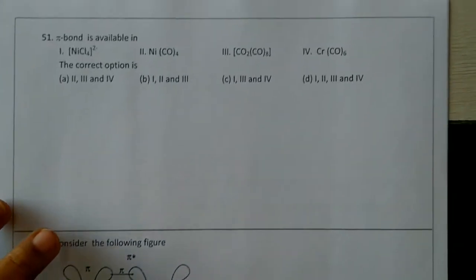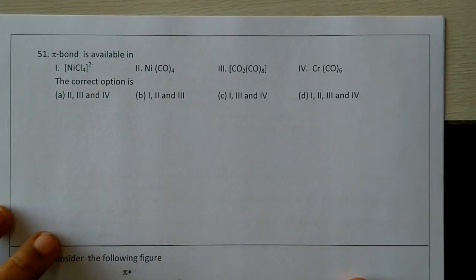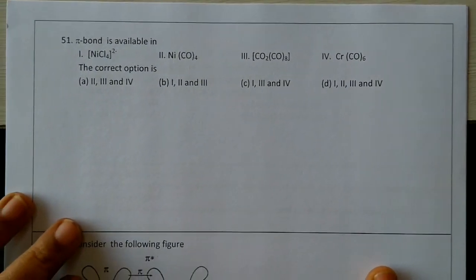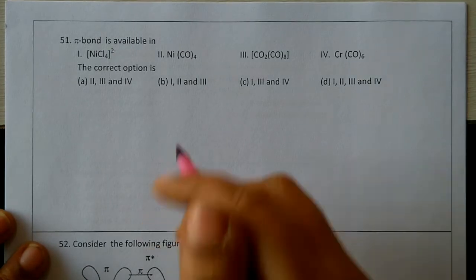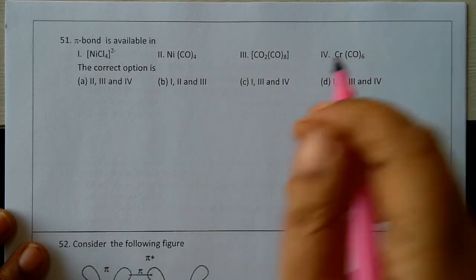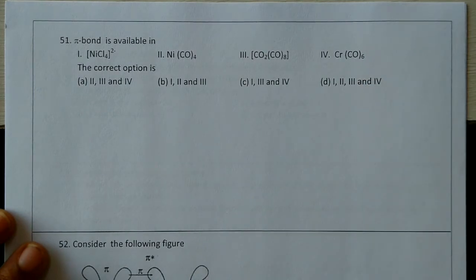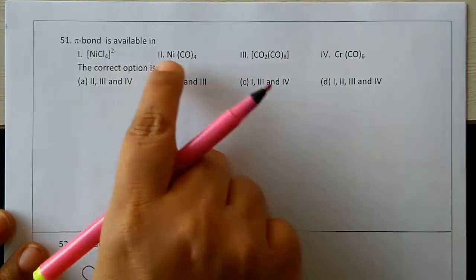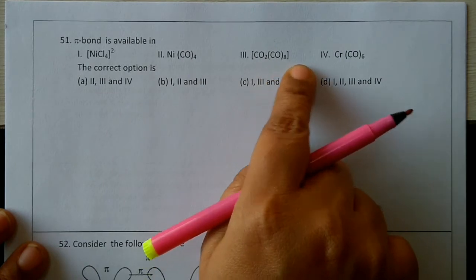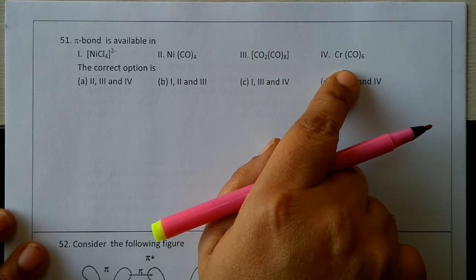So we have carbonyl carbons. In our question we have carbonyl as the ligand. So we have carbonyl here, carbonyl here, and carbonyl here. All these will undergo the reaction in the same method which we have discussed now. So for Cl only a sigma bond we have. Here sigma as well as pi, here also sigma as well as pi, here also sigma as well as pi we are going to get.